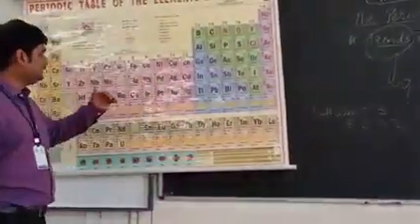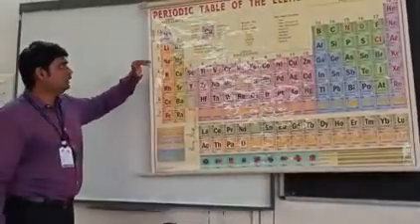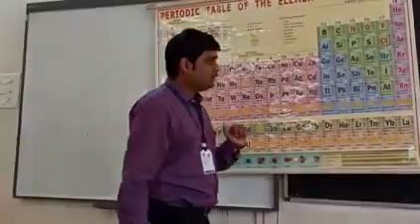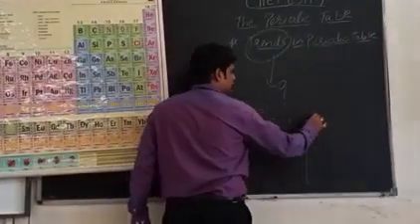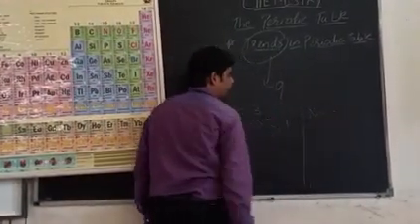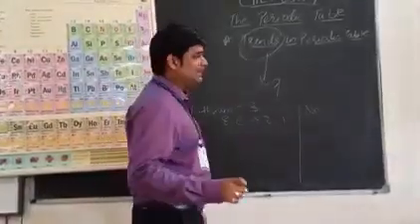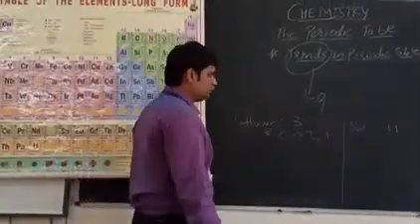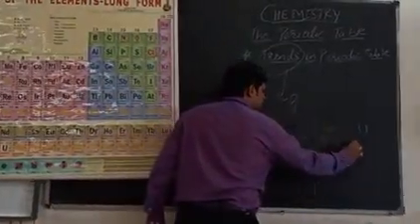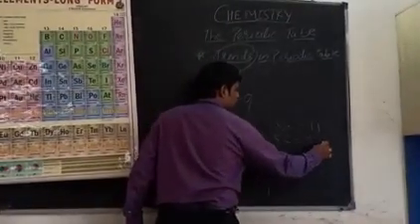Now let us take the other example, sodium. Sodium is placed in period 3. So when sodium is placed in period 3, let me write down the element's atomic number. What is the atomic number of sodium? 11. Very good. What is the electronic configuration for sodium? So the electronic configuration for sodium is 2, 8, 1.